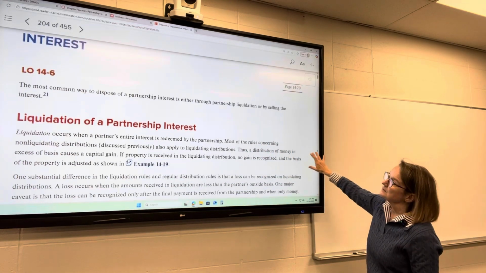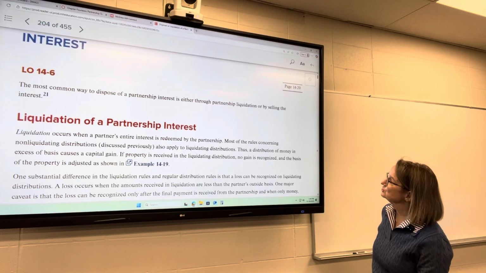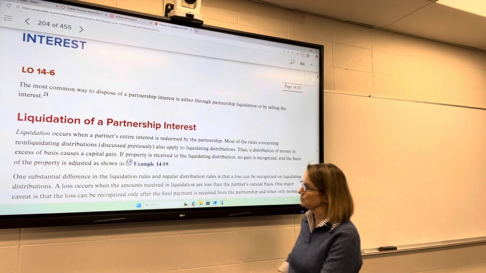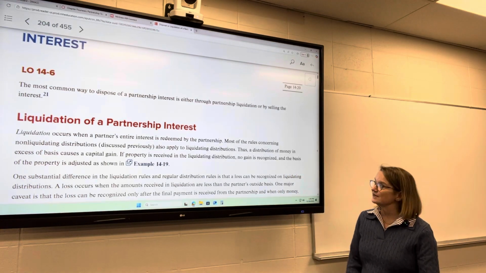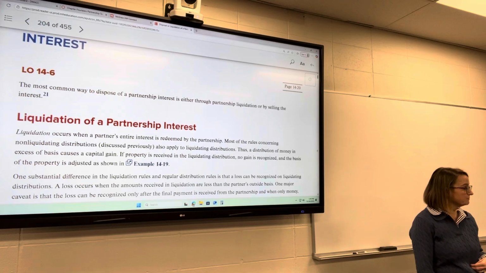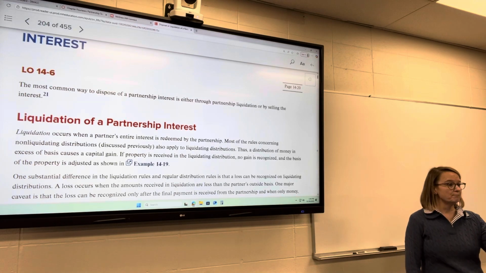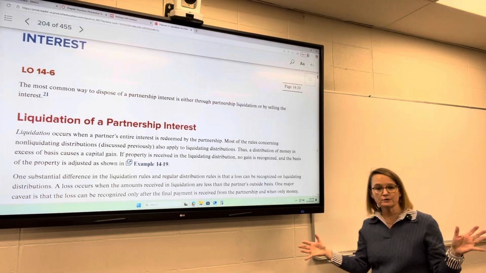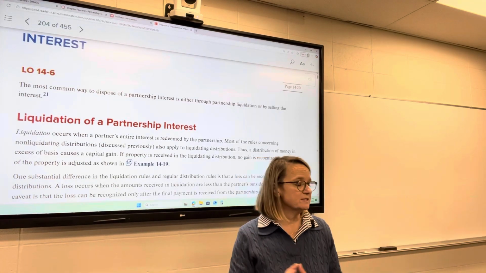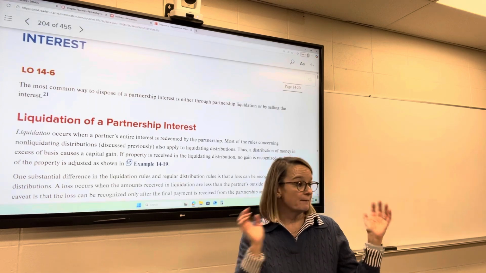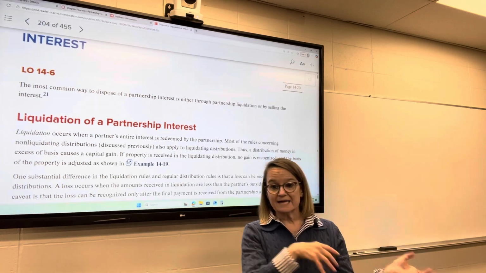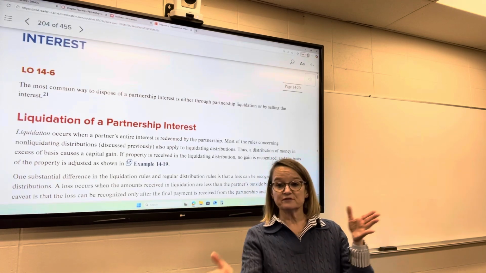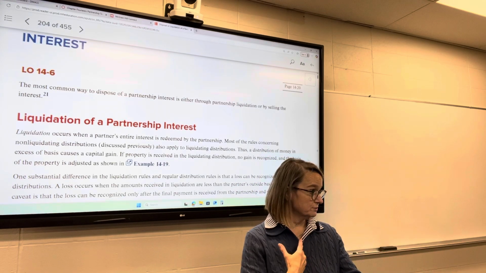So, most common way to dispose of a partnership interest is either through partnership liquidation or by selling the interest. A liquidation occurs when a partner's entire interest is redeemed by the partnership. So if the partnership buys out my interest, so let's just say we've got a partnership with 3 equal partners and one of the partners decides they want out, the partnership buys them out of their share, and now the partnership is owned 50-50 by the 2 remaining partners, right?